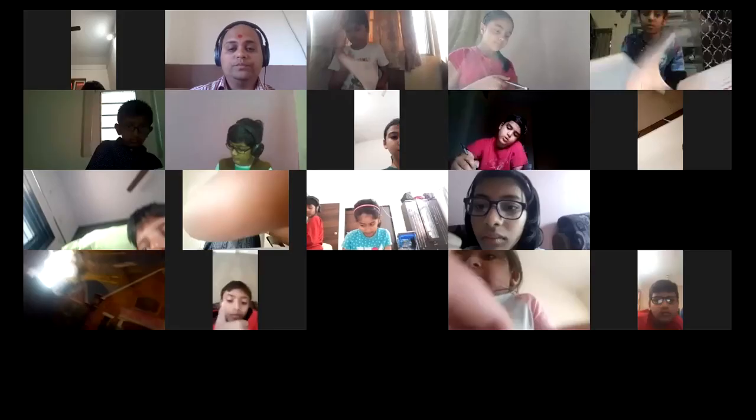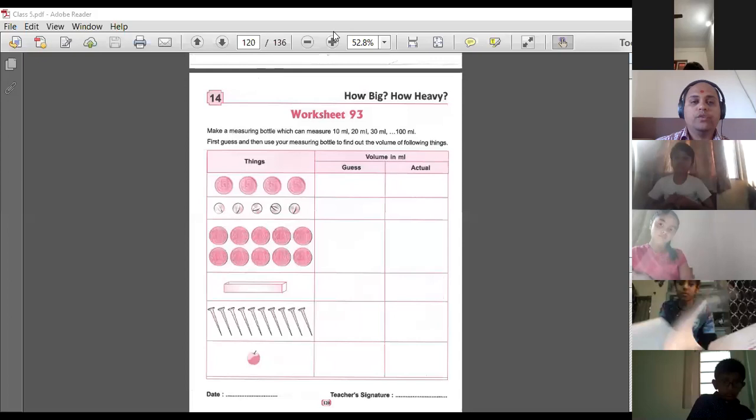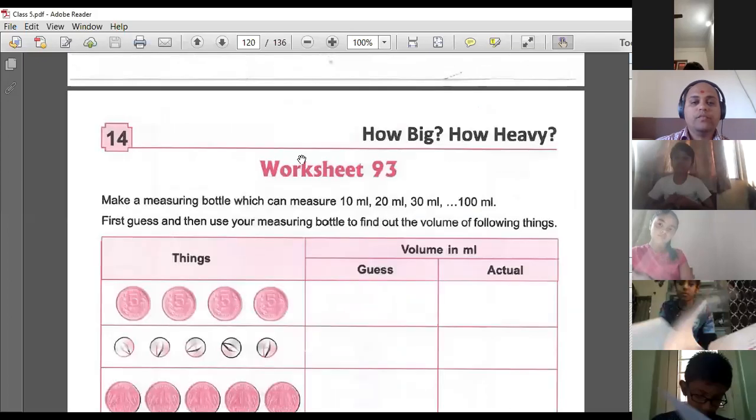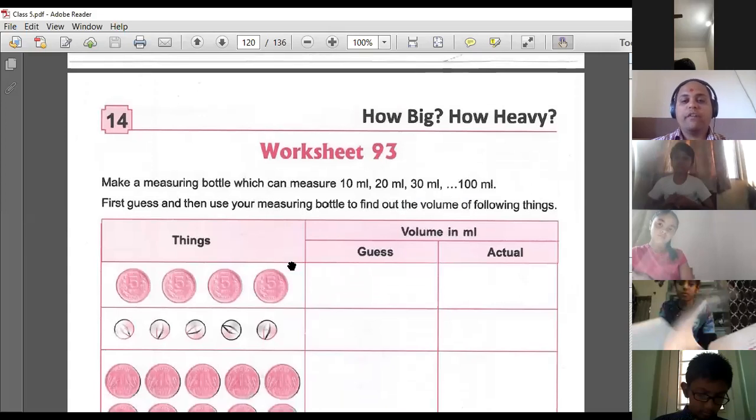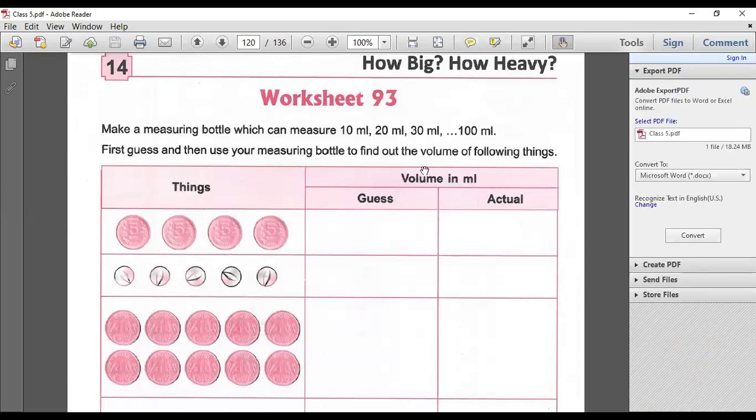Okay. Now, I'm going to share the screen with every one of you for the workbook. All right. So here is the workbook for you. In worksheet 93, Yug, see, this is what we are talking about. Make a measuring bottle which can measure 10 ml, 20 ml, 30 ml, up to 100 ml. First guess and then use your measuring bottle to find the volume of the following things. Coin of 5 rupees, right?